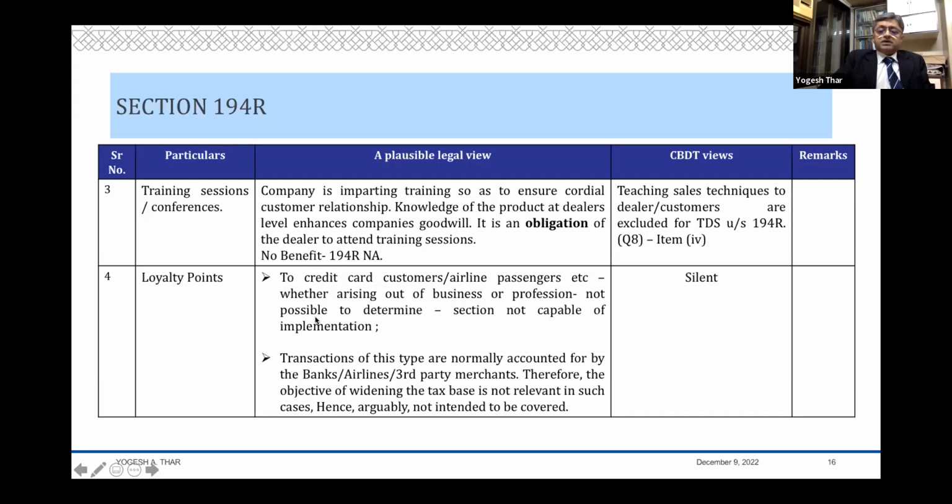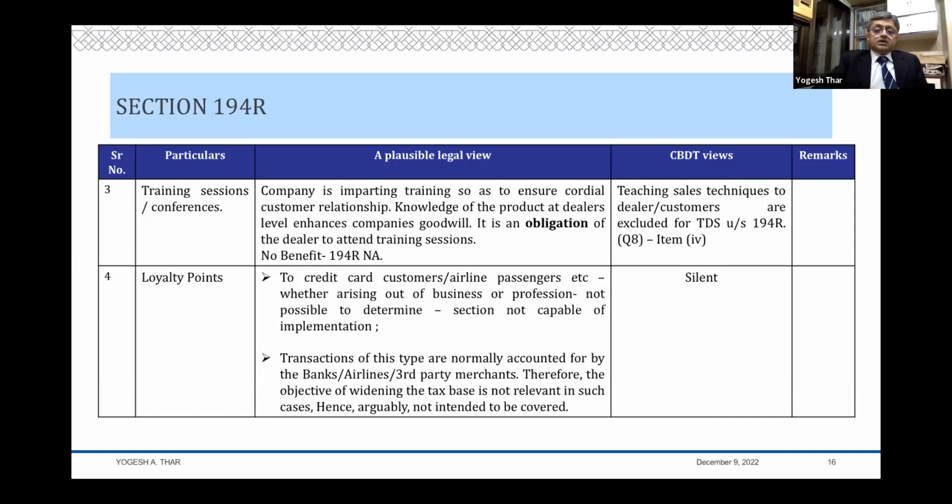Loyalty points, once again, loyalty points per se, they are benefits. Are these benefits arising in the course of business or profession?